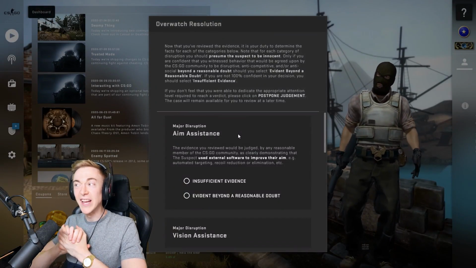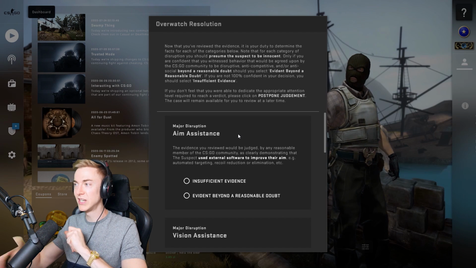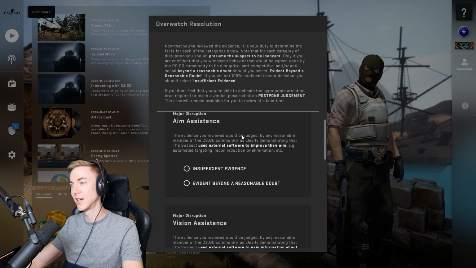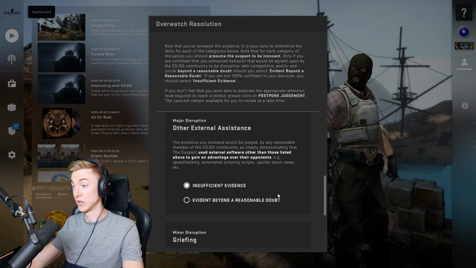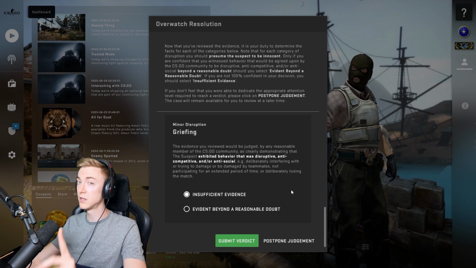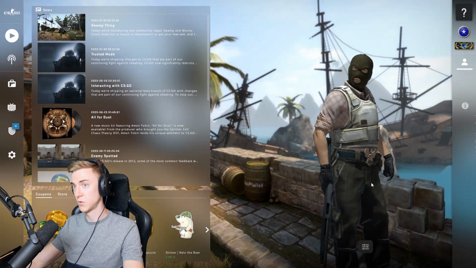And I don't think we're actually going to be able to get evidence beyond a reasonable doubt for that guy, which is a little sad, because I had an inkling that he was indeed wall hacking, but it was so hard to tell with all the other hackers in the server. And I know from watching the demo there were definitely some innocent people in that server too. So we're saying insufficient evidence for that one.